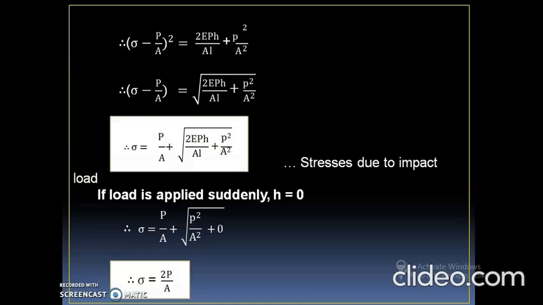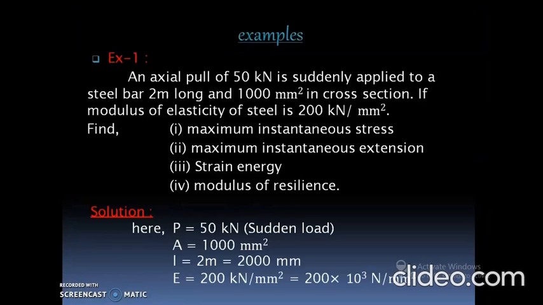When the height H is 0, we get sigma is equal to P by A plus under root of P square upon A square. Ultimately, H value is 0, so the first term becomes 0. So we get the final term sigma is equal to P by A plus under root of P square upon A square, which gives sigma is equal to 2P by A.